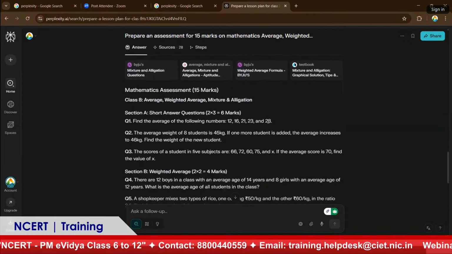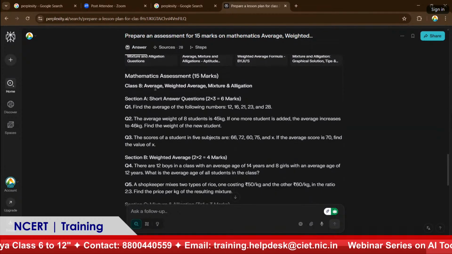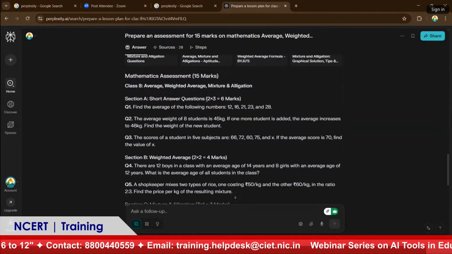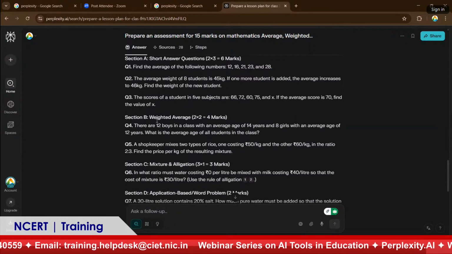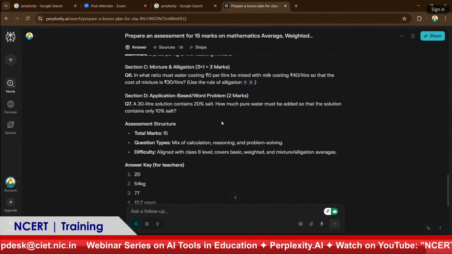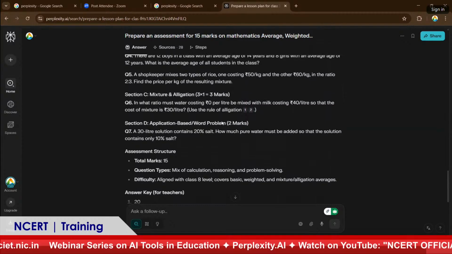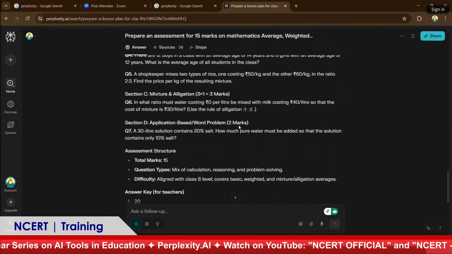Since I was asking for 15 marks, it gave this topic, Section A, 2 into 3, 6 marks, questions it gave, and Section B, weighted average, 2 into 2, 4 marks. Like this, it gave Section C and D, 2 marks and 3 marks together.